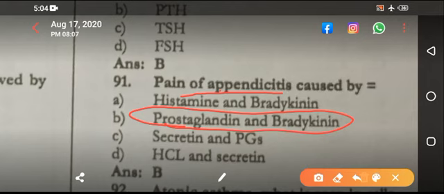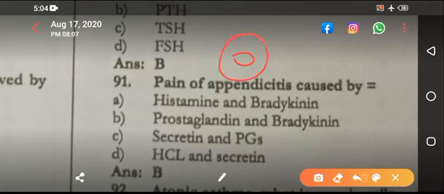Now there is another MCQ: the referred pain of appendicitis is carried through T10 sympathetic. But if there is an MCQ where a patient is having appendicitis and pain is around the umbilicus, whenever there is pain around the umbilicus, it is carried again in T10 sympathetic nerve. This is called active learning.